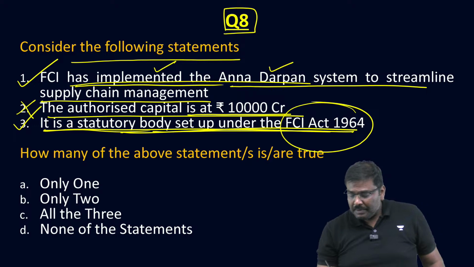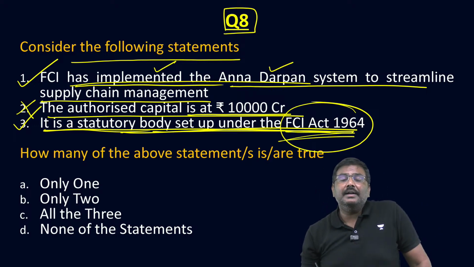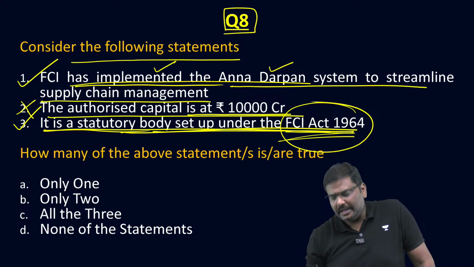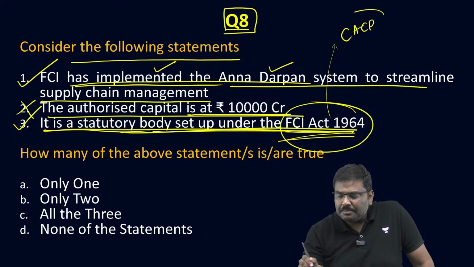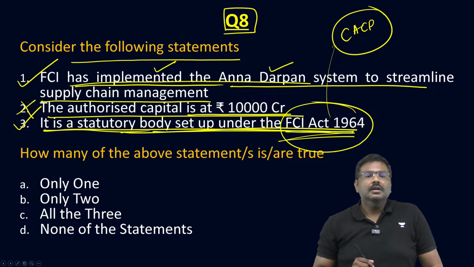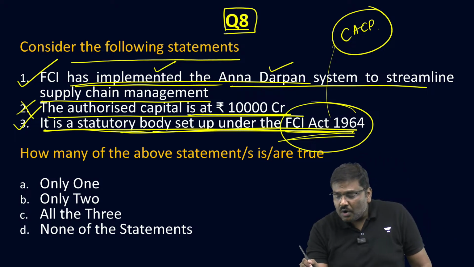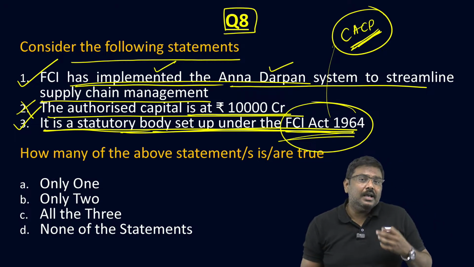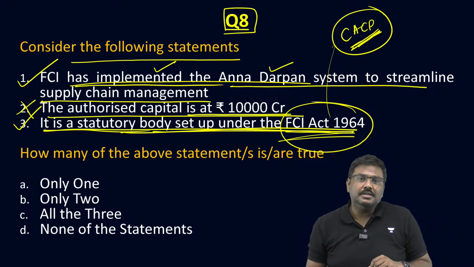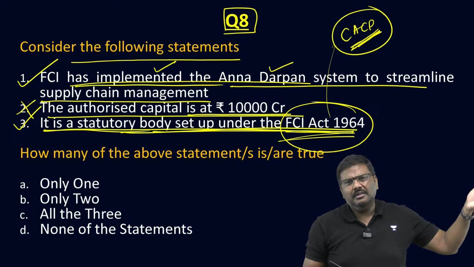My dear, please understand, during this time period, there was one more very important authority, that is Commission for Agriculture Cost and Prices. Commission for Agriculture Cost and Prices, CACP. CACP, Commission for Agriculture Cost and Prices. Earlier the name was different.